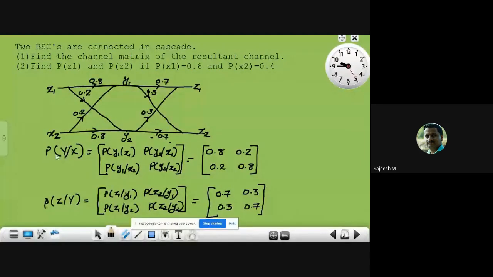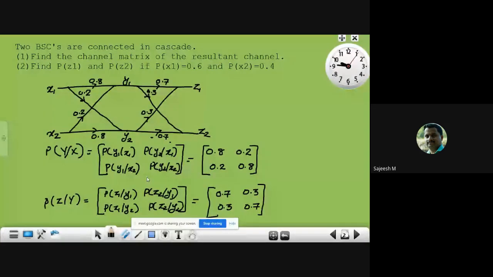That is, the transition probability P of Y given X. We know the channel matrix represents the transition probabilities. The first element is P of Y1 given X1, P of Y2 given X1. That is, the first row represents the probabilities corresponding to the input X1, and the second row is P of Y1 given X2, P of Y2 given X2. That is the transition probability corresponding to getting the different output symbols y1 and y2 for the second input symbol, x2.